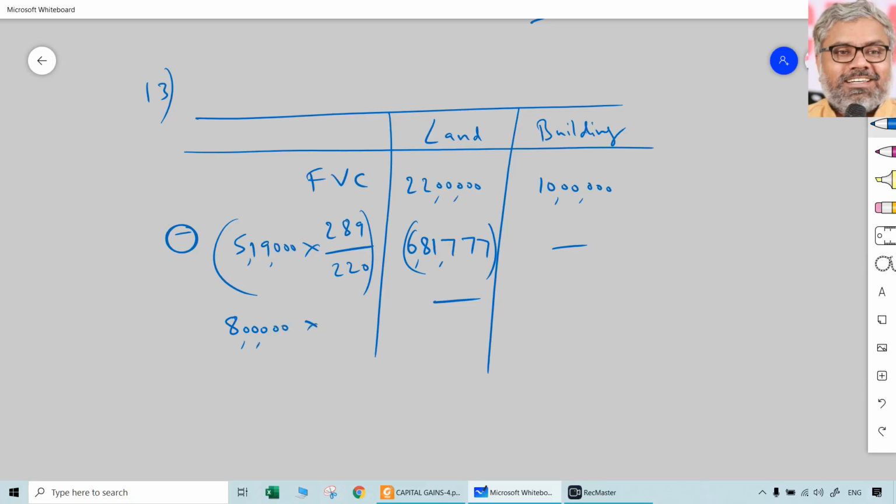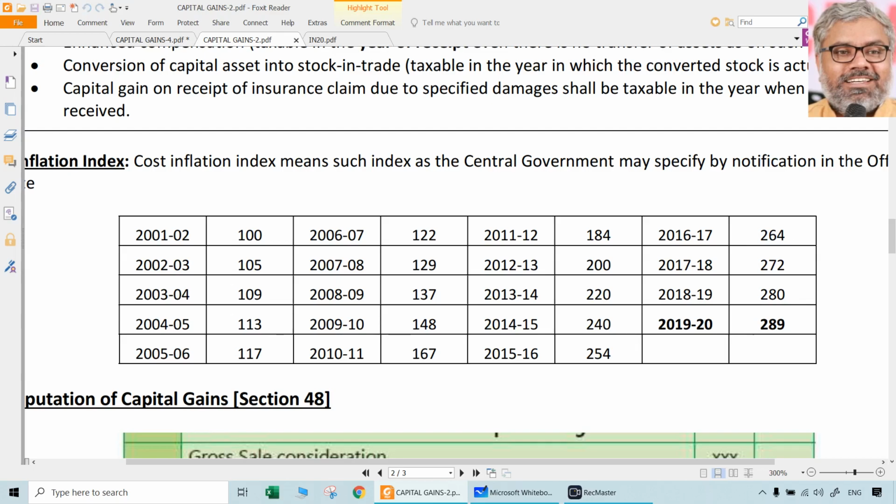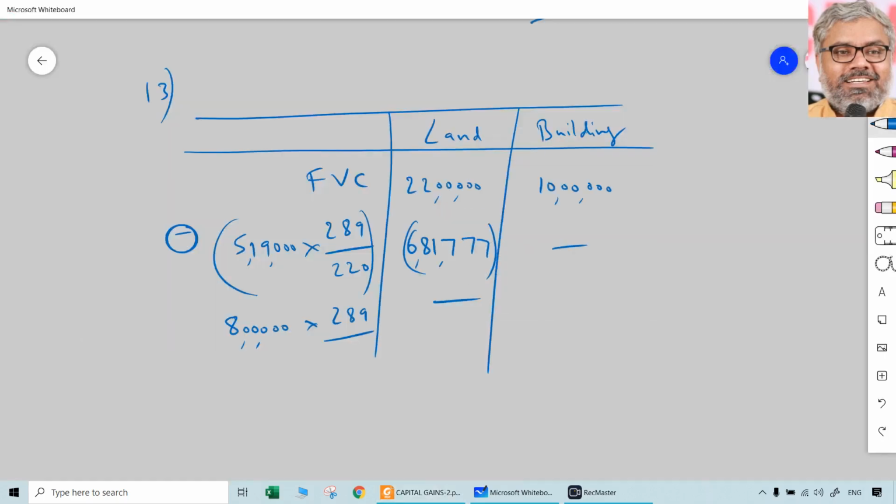Into 289 is common normally, divided by what? Which year was the building completed? 2017 means 2017-18. So 17-18 was 272. That's all. So 8 lakhs into 289 divided by 272, that will be 8 lakhs 50,000.